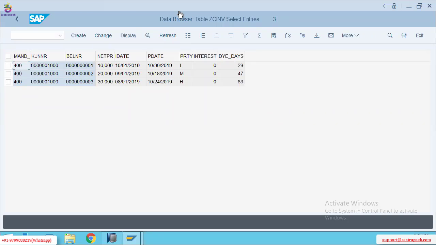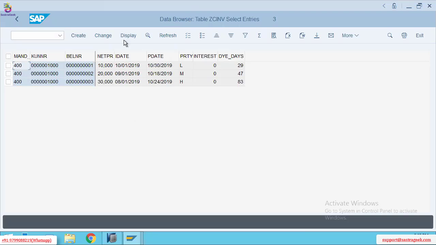But sometimes we need to do this, we need to replicate the data. Not sometimes, 70% of the time we also need to do the database table replication into the HANA database. So as an ABAP on HANA consultant, 100% we need to learn how to replicate the data into the HANA database.